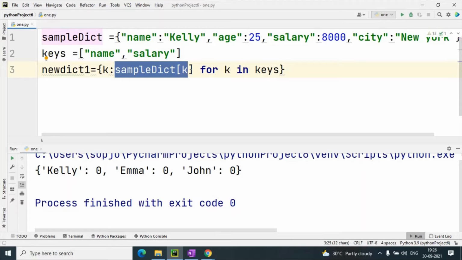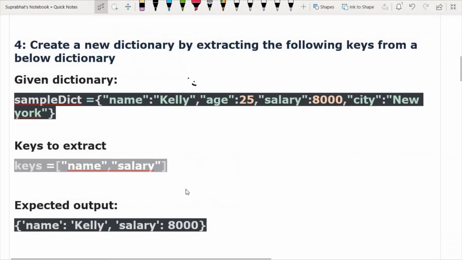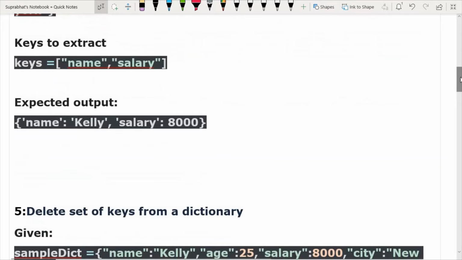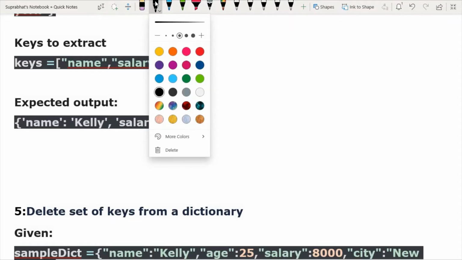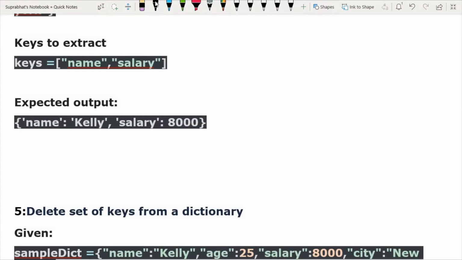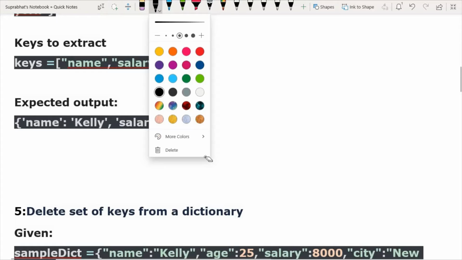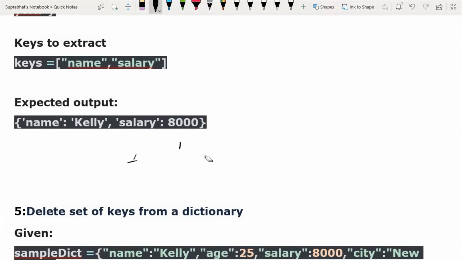We know that every dictionary has two parts: one is key and the second is value.